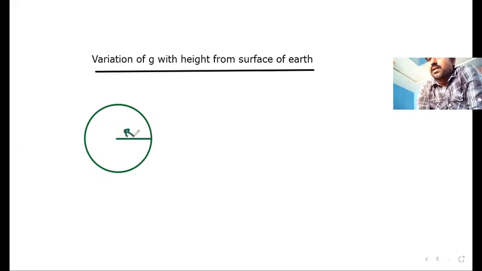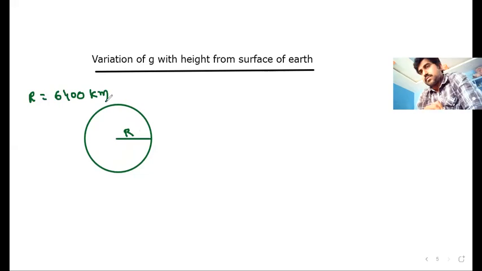And this is R, and we know that the value of R is nearly 6,400 kilometers. If I consider any particular body on the surface, you can calculate the G value by using the previous two relations only.